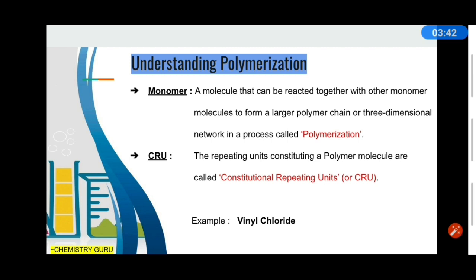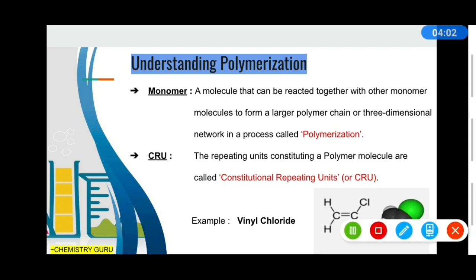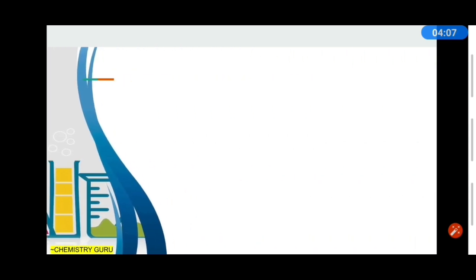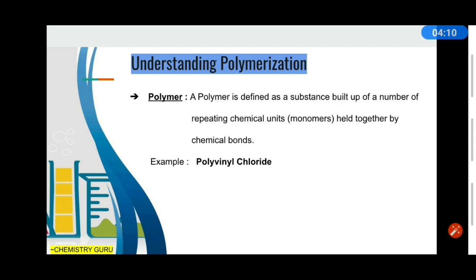So again, we have taken the example of vinyl chloride. This is the structure. You can easily identify that the successive chemical reactions between the monomers are forming a PVC product. So PVC is formed as a product when these monomers react. So let's understand this concept more accurately. Polymer, we have already discussed: a substance built from a number of repeating chemical units, the monomers, held together by chemical bonds, is called a polymer.